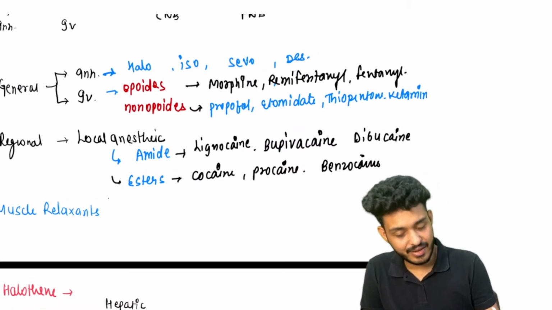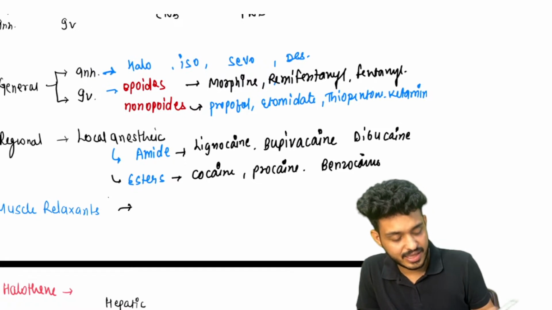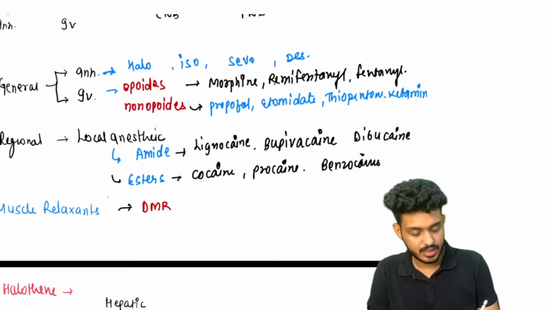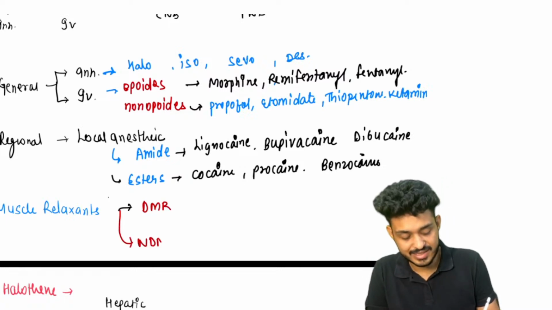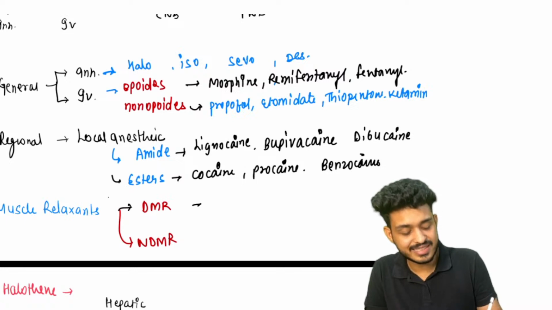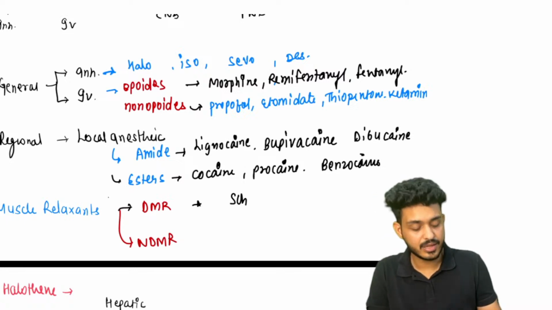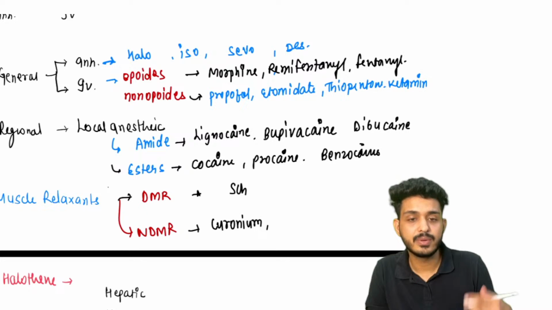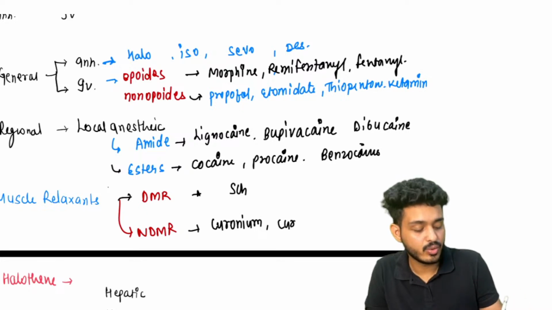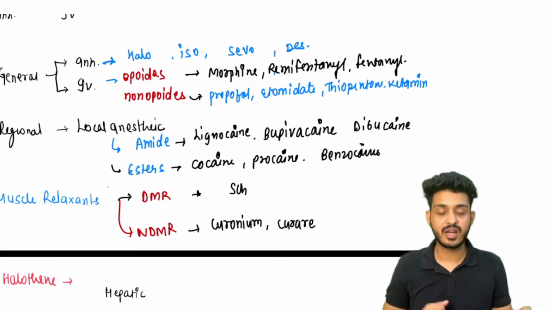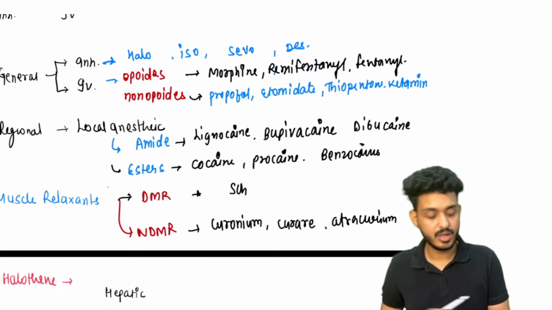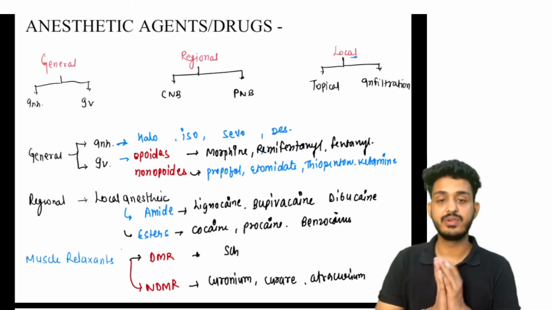Okay, then we are having the muscle relaxants. We are having two types of muscle relaxant. First one is your depolarizing muscle relaxant. Second one is your non-depolarizing muscle relaxant. So depolarizing will be succinylcholine. Non-depolarizing will be the curoniums, like rocuronium, vecuronium, pipecuronium. Okay, we are having curare, atracurium, cisatracurium. Okay, so these are all the drugs that we will be studying here.